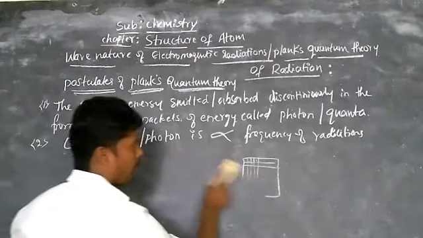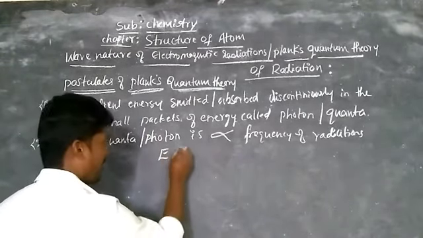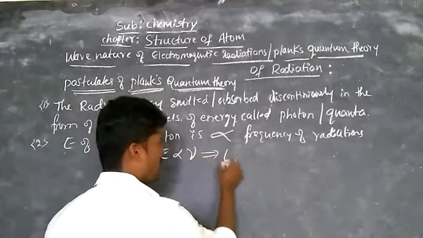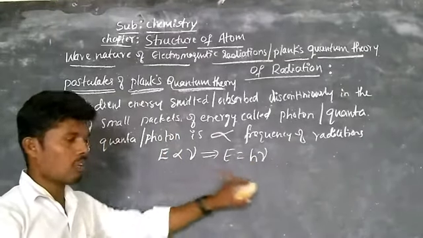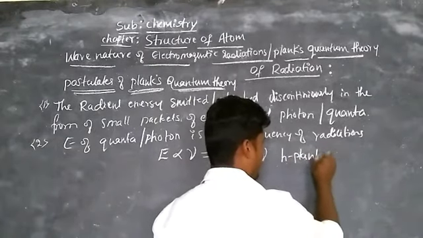So mathematically it can be written as energy is directly proportional to the frequency of radiations, and this can be implied as E is equal to h nu. By removing the proportionality constant we are writing h. So h is called what? Planck's constant.